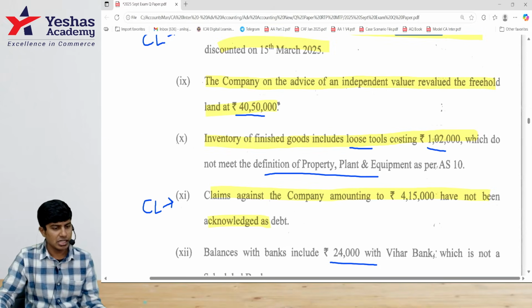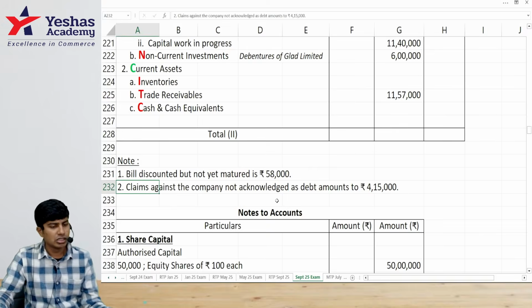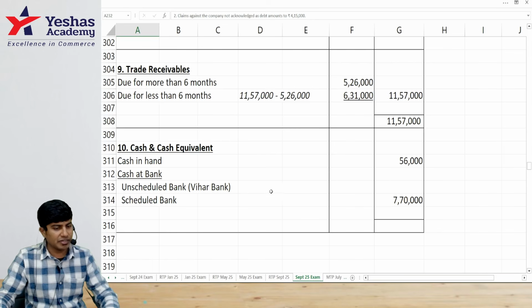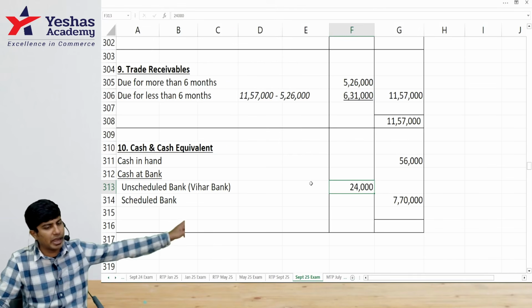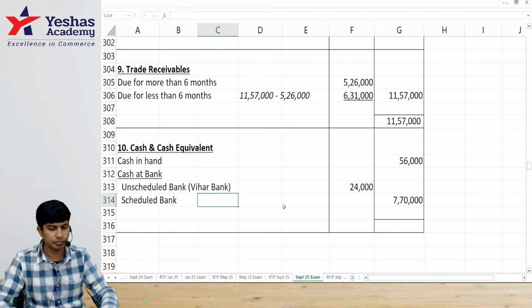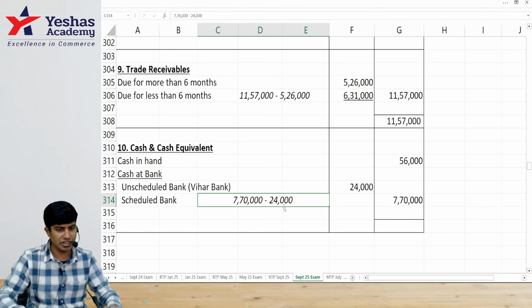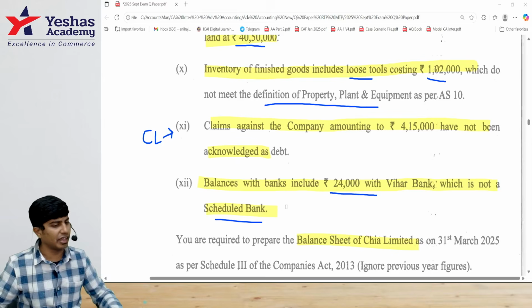What's after this? Balances with bank. 24,000 is with an unscheduled bank. In my bank balances, 7 lakh 70 is with scheduled bank, and with the unscheduled bank it is 24,000. So 7 lakh 70 minus 24,000. That's it. Only disclosure is to be done, and we have done that.